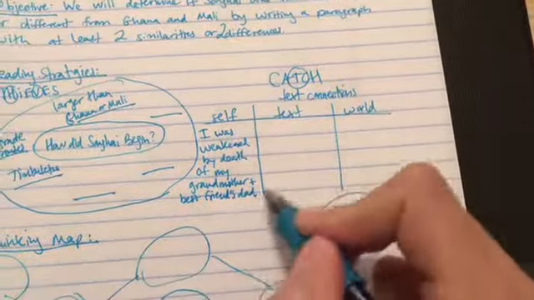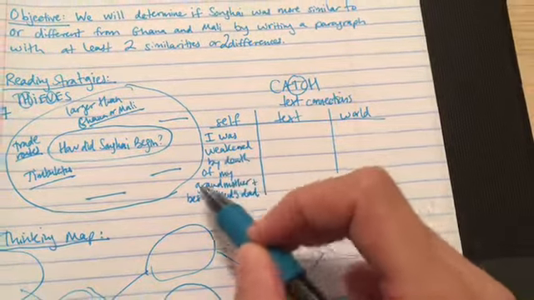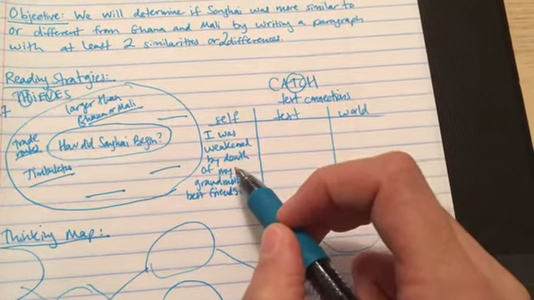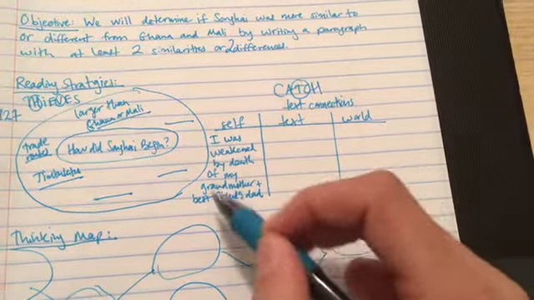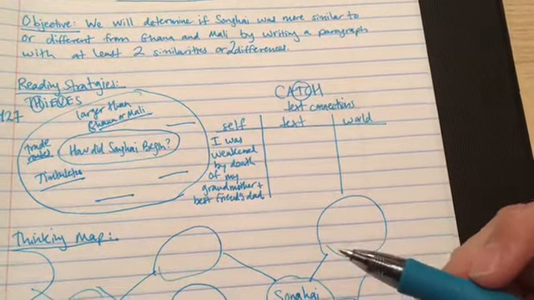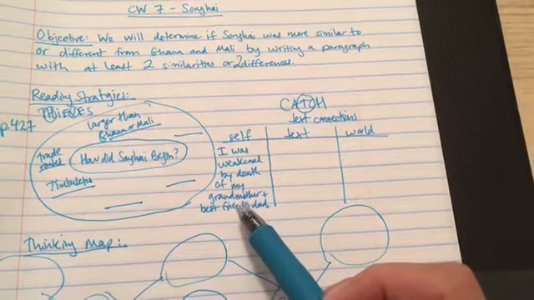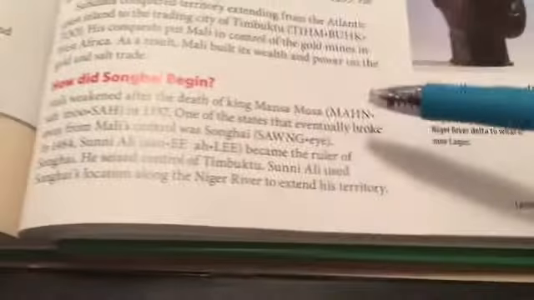Now, you don't want to write about this because this is about my life. You want to write about what happened in your own life. So what's a time when you were weakened by someone's death or by losing a friendship, maybe even someone you broke up with? But what's some time when you were weakened by losing someone in your life? When you are ready, you can go ahead and pause the video to write this, and then when you're ready, you can continue on with reading the text with me.